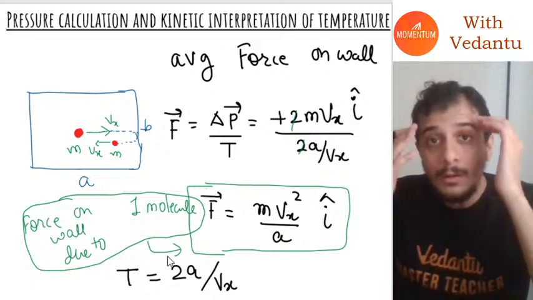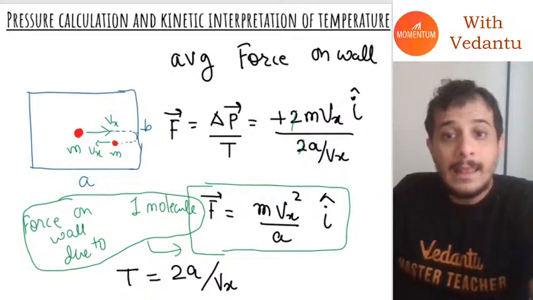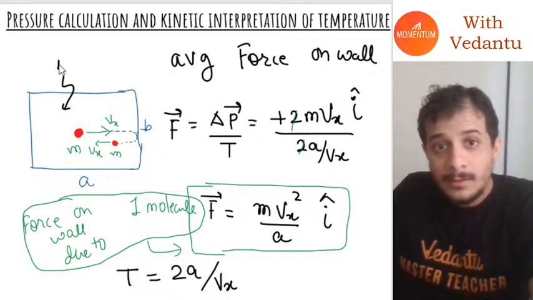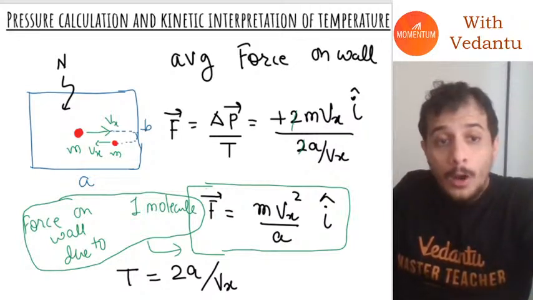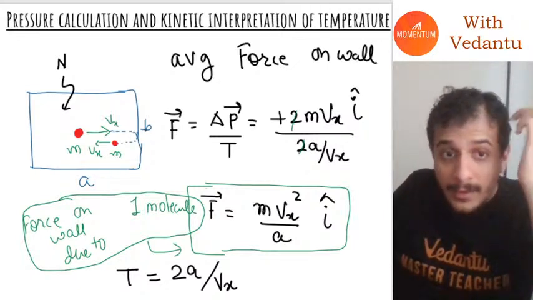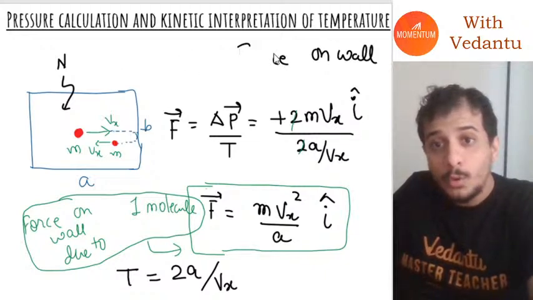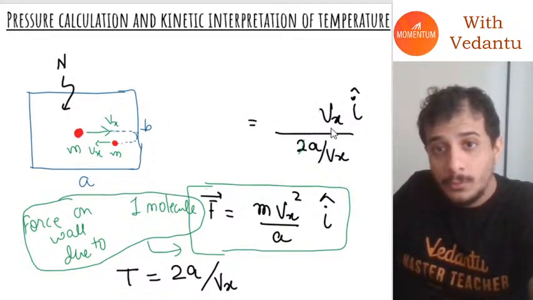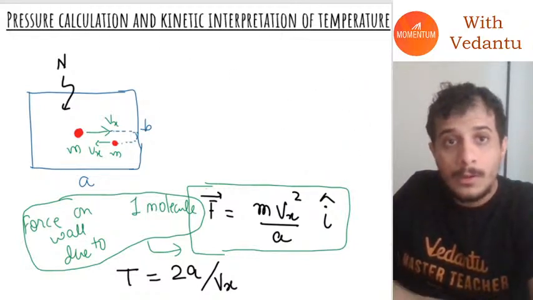No, there are lots and lots of molecules inside this container. Let's say the total number of molecules inside this container is n. So what can I say? If I want to calculate the total force on the wall, what will I say?